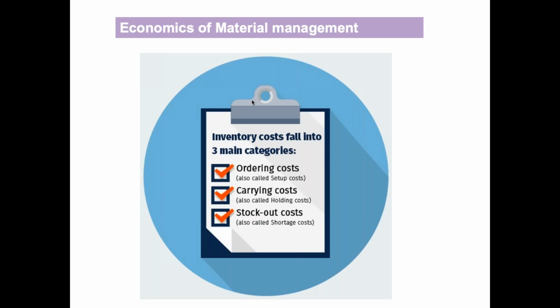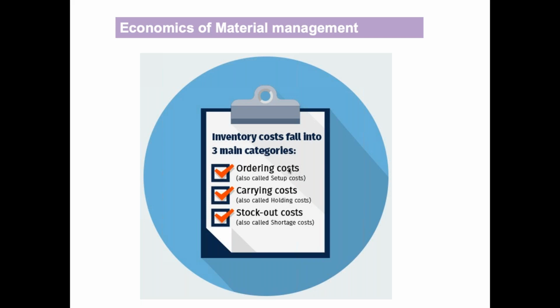When it comes to material management, there are basically three costs which one should know. One is ordering cost, that is setup cost, the cost which we have estimated at the time of ordering. If we are ordering a list of drugs at PHC level, whatever expenditure is going on at that time is basically ordering cost or setup cost.